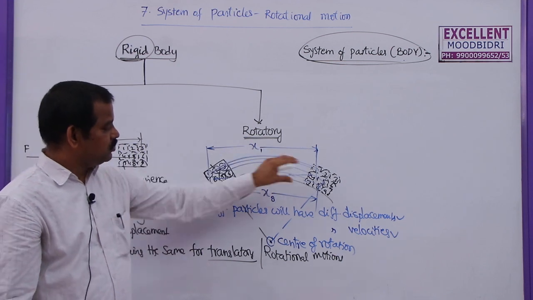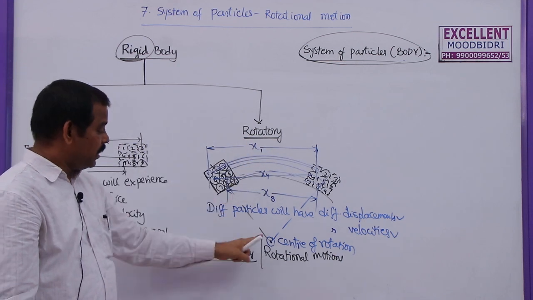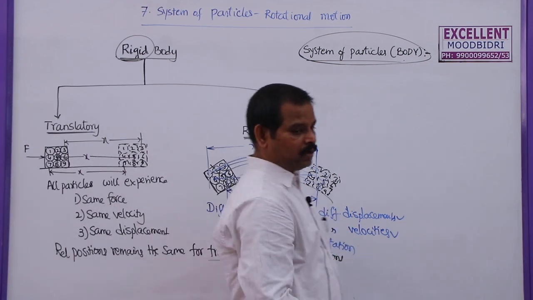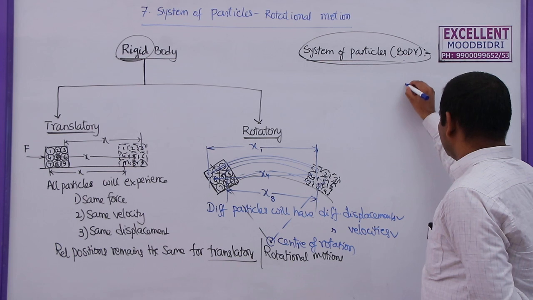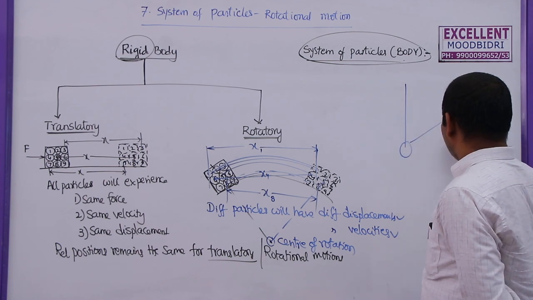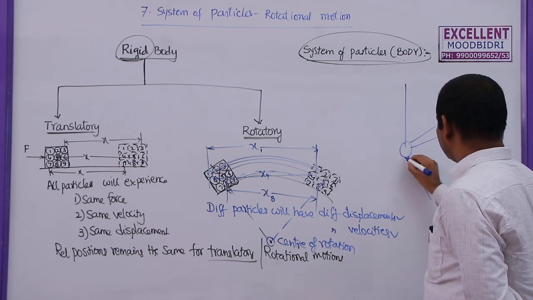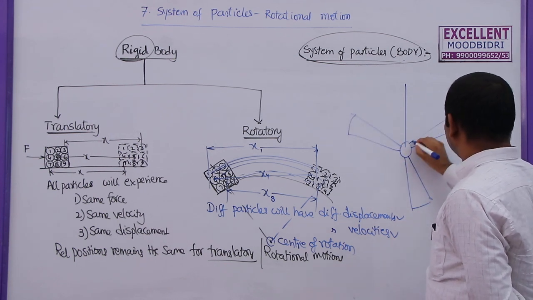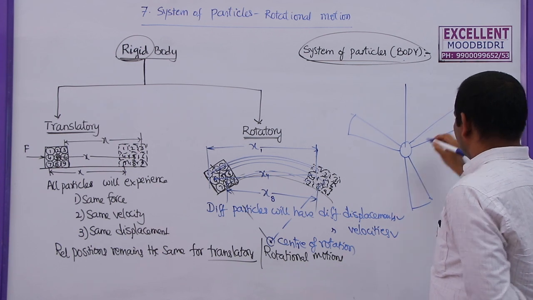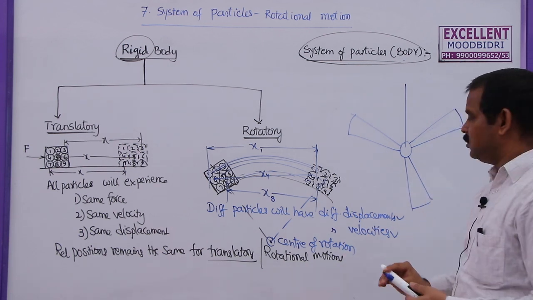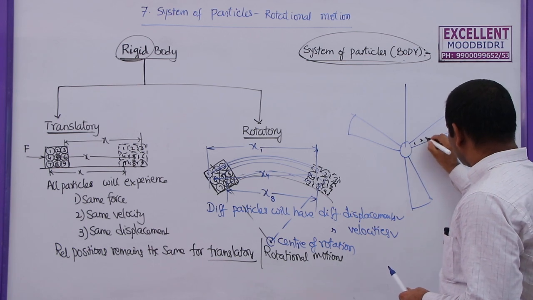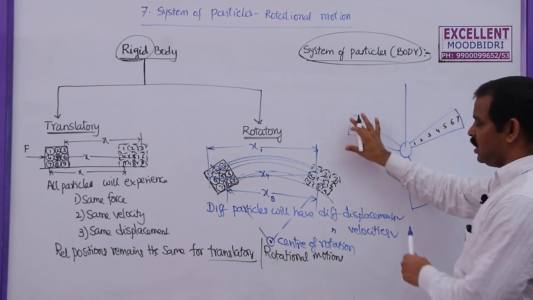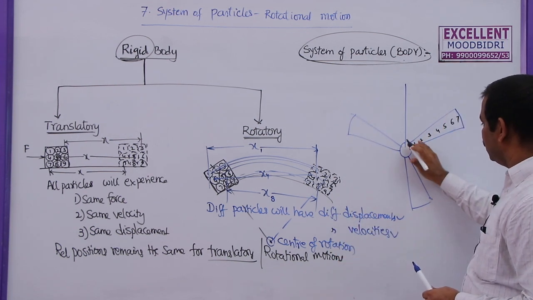So here this is actually circular motion, not rotatory motion, because the axis of rotation or center of rotation is not passing through the body. Let us say you take a fan, the best example for this one. This is a fan and these are the fan blades. The different particles will describe different circular paths: the first one, second one, third one, fourth one, fifth one, sixth one, seventh one. These are the parts of this body.